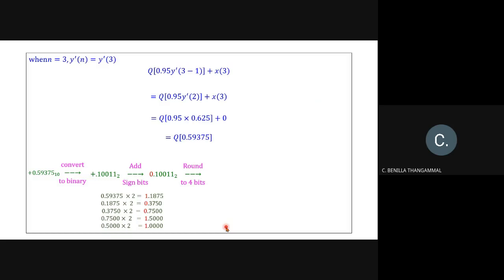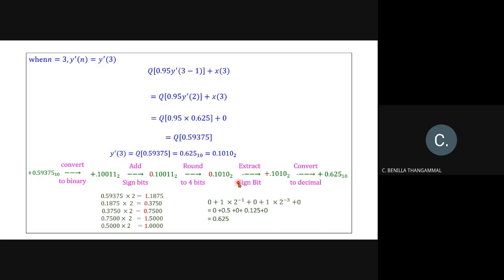So here the 5th bit is 1. So this 5th bit should be added to the 4th bit. So it becomes 0.1010. Extract your sign bit and then convert into decimal. The value is 0.625. So here y dash of 3 is 0.625, which is similar to that of your previous one, y dash of 2.